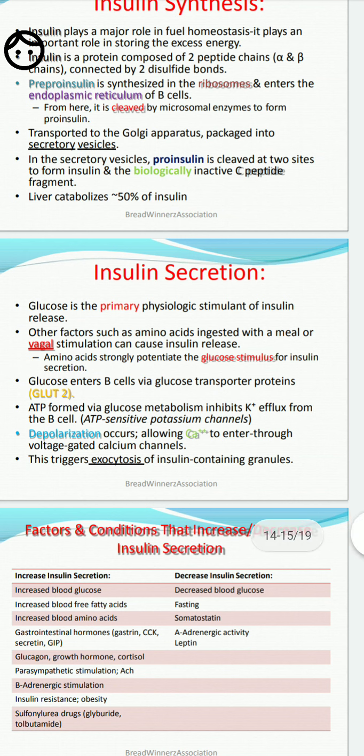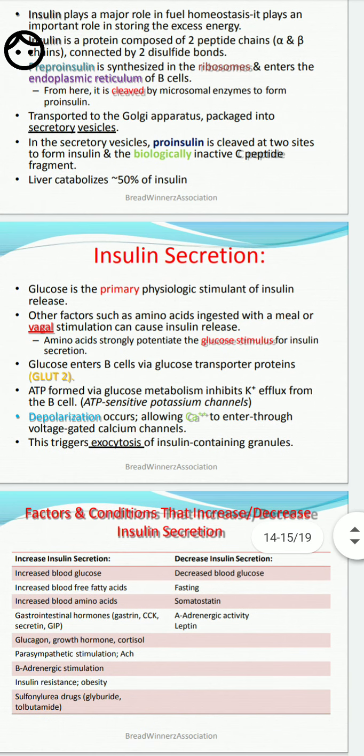It is transported to the Golgi apparatus and packed into secretory vesicles. In the secretory vesicles, proinsulin is cleaved to form insulin and another, biologically inactive, C-peptide fragment.